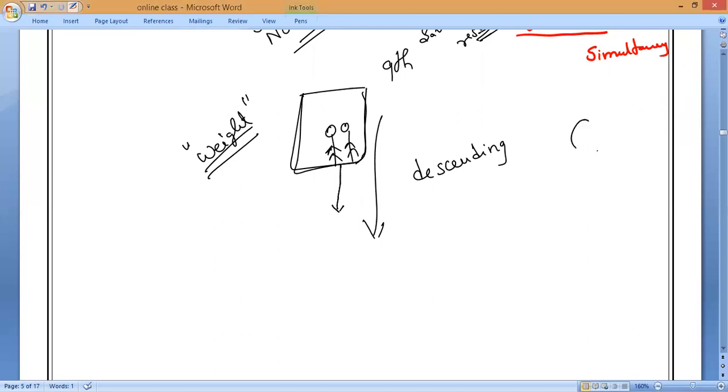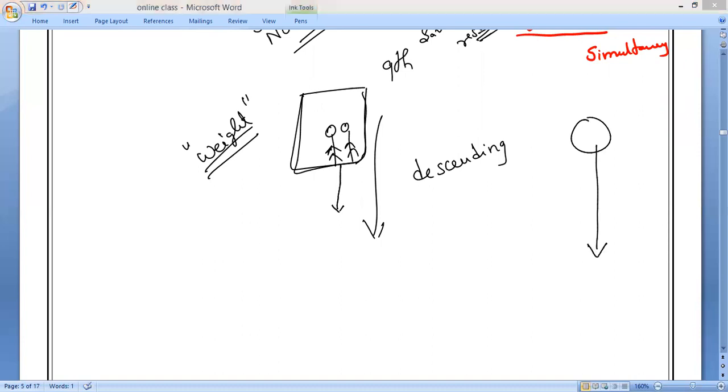If anybody is falling freely, what is the force acting on it? Free fall. Yes. Gravity. Do you understand, everybody? A body experiences weight because of the force of gravity acting on it.